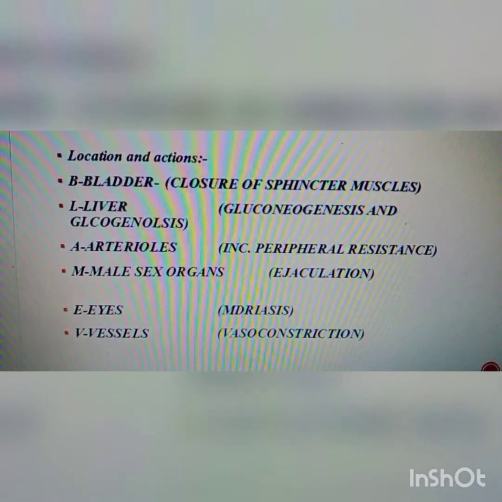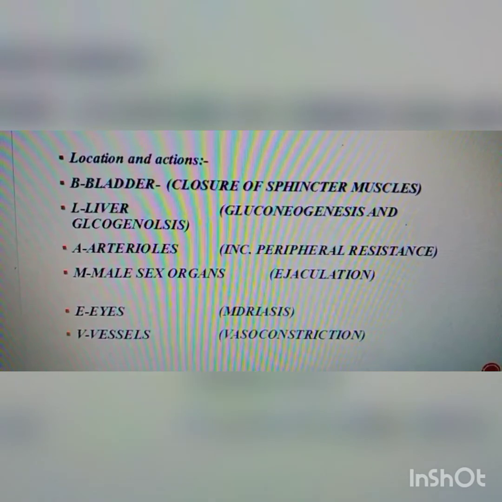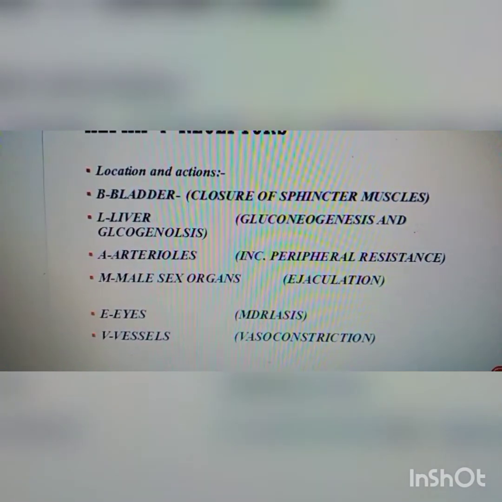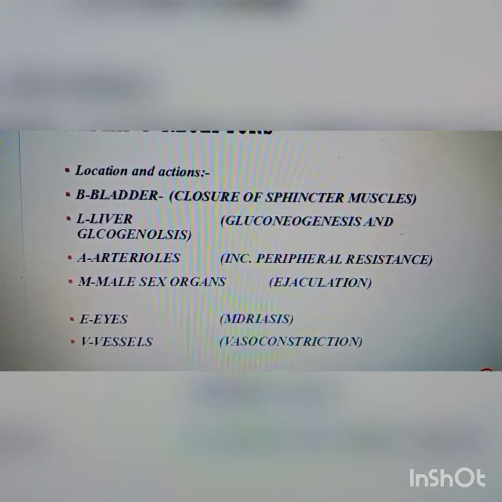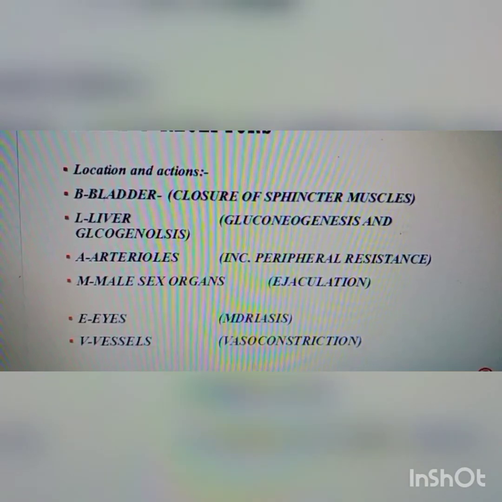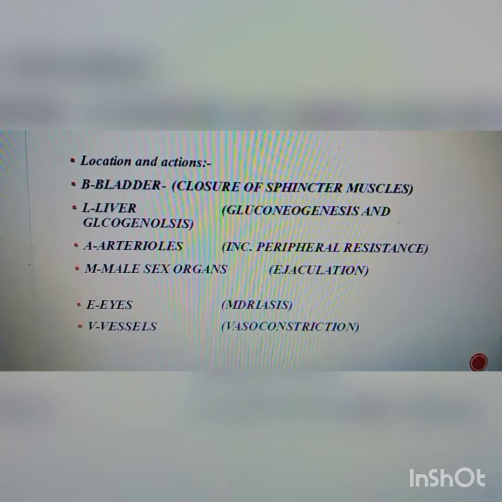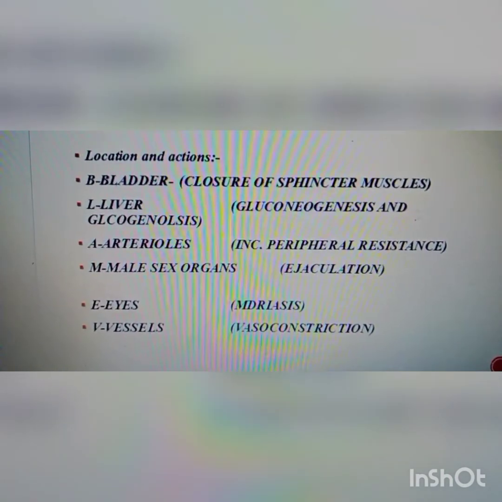In the previous lecture, we had an overview about locations and actions of alpha-1 receptors. The mnemonic was Blame of Kid's Gut. From this mnemonic, just remember the location and from location, just memorize the actions. For example, B from bladder, and inside bladder, alpha-1 receptors are always involved in the closure of sphincter muscles of bladder. Always remember that whenever the sphincter muscles of bladder are closed, it will cause urinary retention.